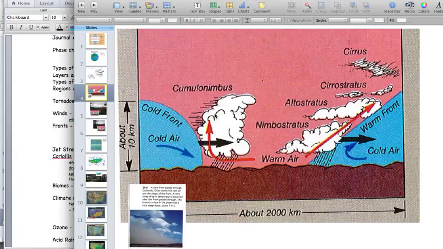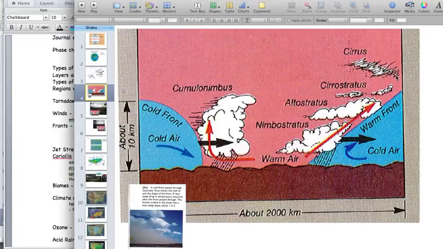Now, if a cold front is approaching, so the warm air is leaving, and this cold front starts to push in on us, well, that's when it's boom! All of a sudden it just kind of gets dark really quick. These big storm systems move in real quick. So that's an approaching cold front.